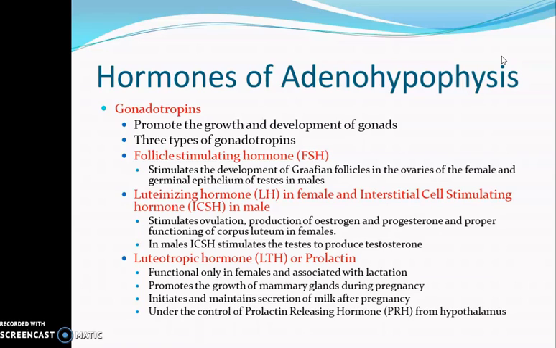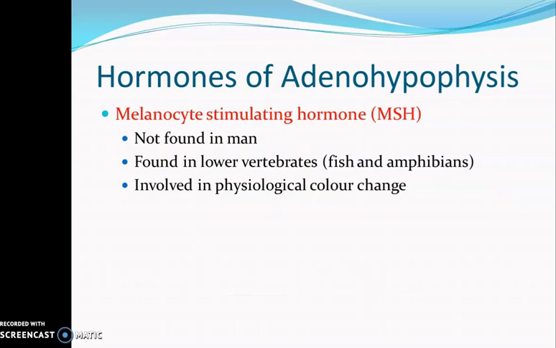Then after childbirth, the initiation and the maintenance of milk secretion is done by the hormone prolactin. And the secretion of prolactin is controlled by another releasing hormone from the hypothalamus, which is called prolactin releasing hormone.